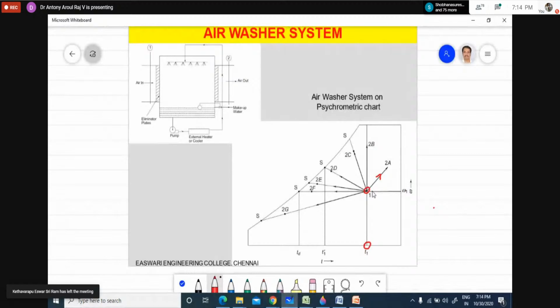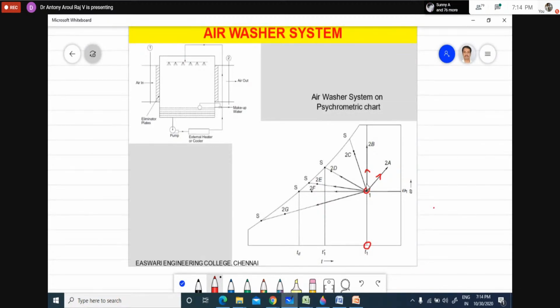Next, the second process: we will take the same water and send it at the dry bulb temperature itself for spraying. You may ask how? Somehow you should have a control system for isothermal moisture addition.